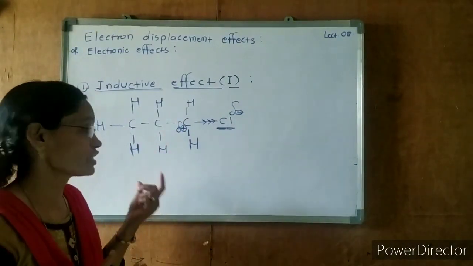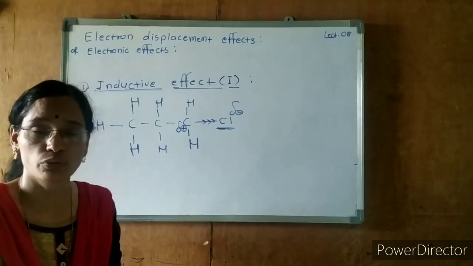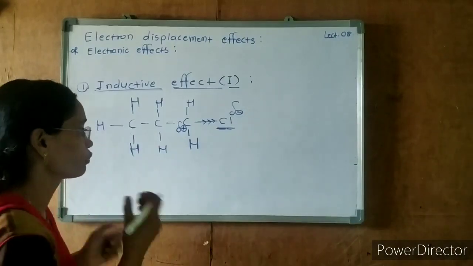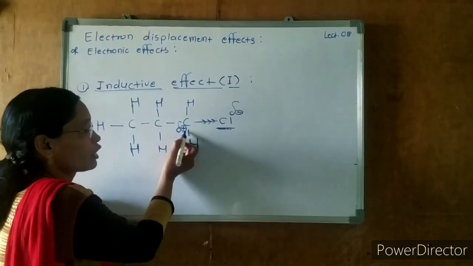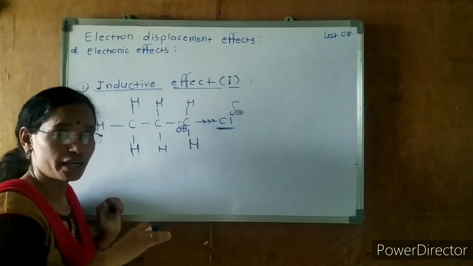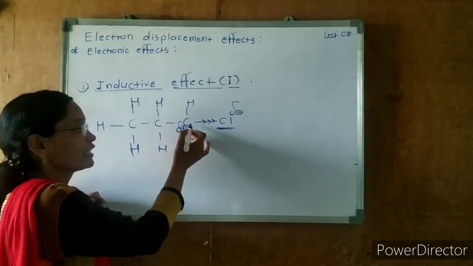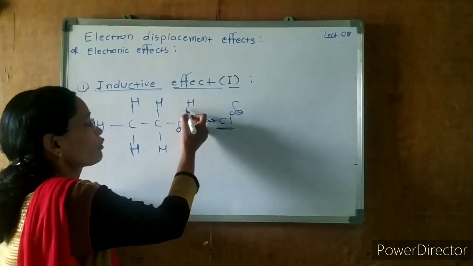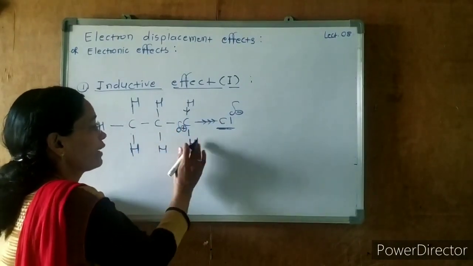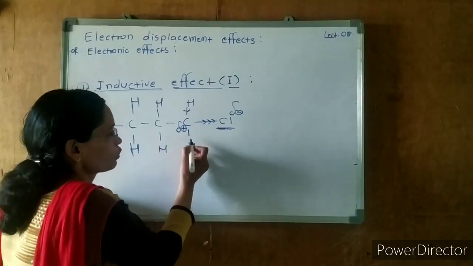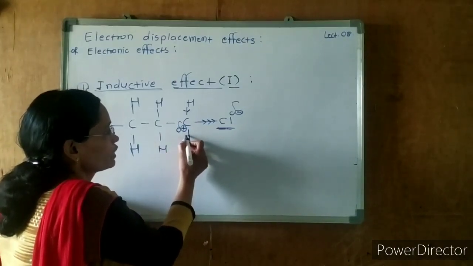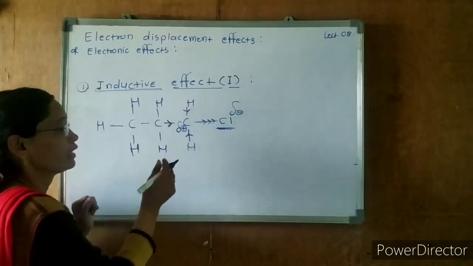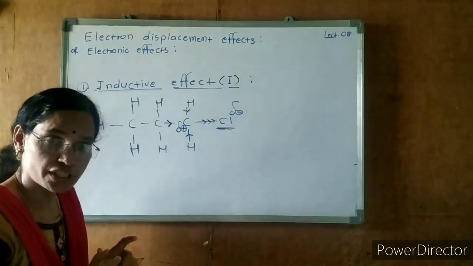Any atom does not want to stay in a plus or minus charge, but wants to get stability by gaining or losing electrons. That is why this carbon, being electron deficient, has a need of electrons, so it becomes electronegative and will attract electrons from this hydrogen, and from this carbon also. This carbon becomes electron deficient.